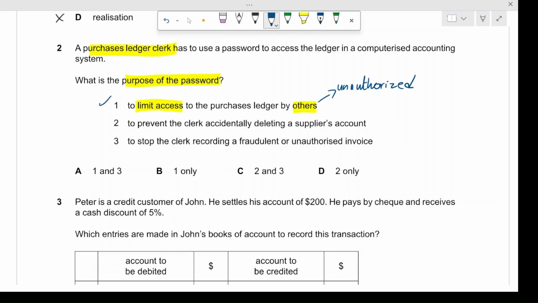What about the second one? To prevent the clerk accidentally deleting a supplier's account. Is this true? No, it's not true, because the password doesn't inherently stop accidental deletion. This is just permissions or the design issue of the software. It does not tie up with the password itself. So this is also incorrect. And the third one is to stop the clerk recording a fraudulent or unauthorized invoice. Also, this is not correct. This does not refer to the whole situation. The password is only to allow the authorized clerk to log in and use it. So this one is also incorrect. So the only correct answer is 1. So the option number B is correct.